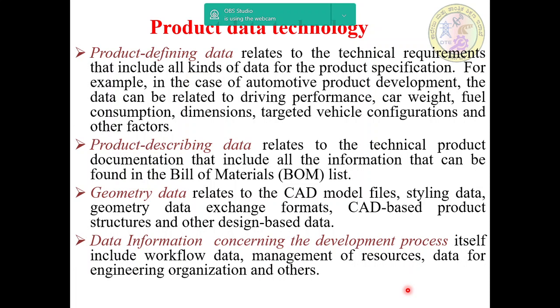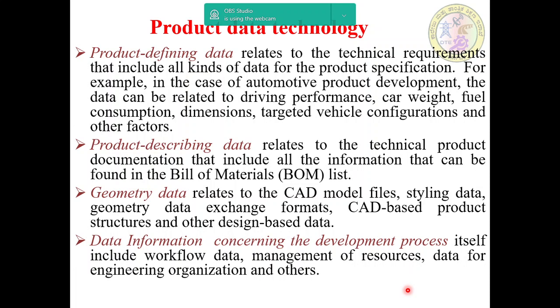That product defining data relates to the technical requirements that include all kinds of data for the product specification. For example, in the case of automotive product development, the data can be related to driving performance, car weight, fuel consumption, dimensions, targeted vehicle configurations, and other factors. All this is product defining data.